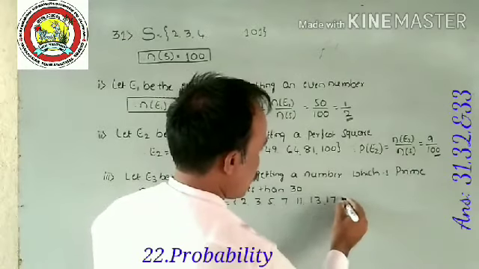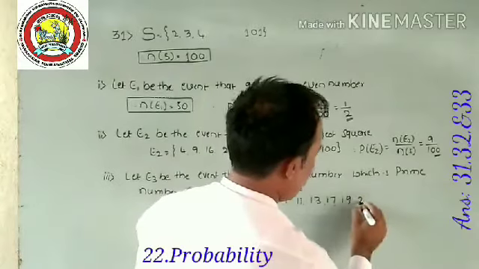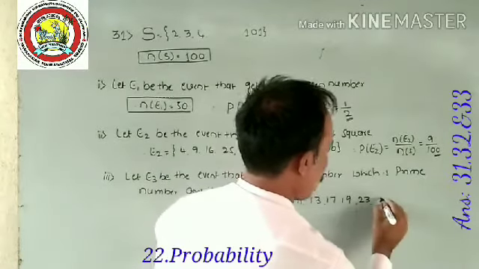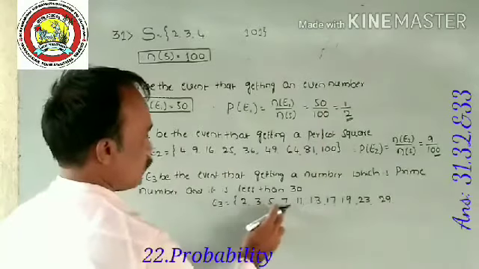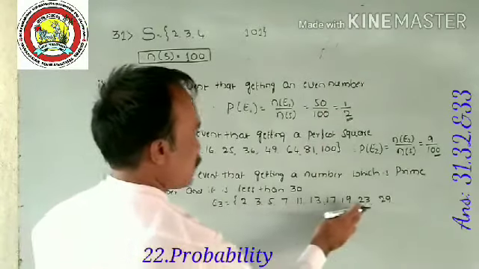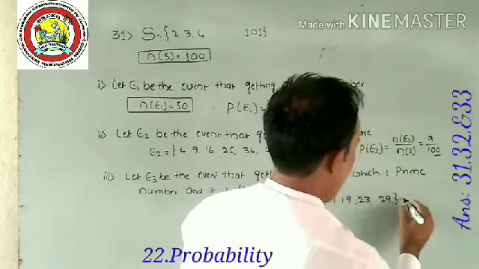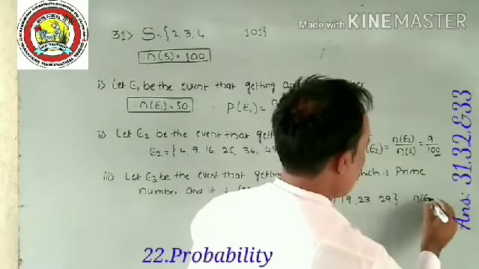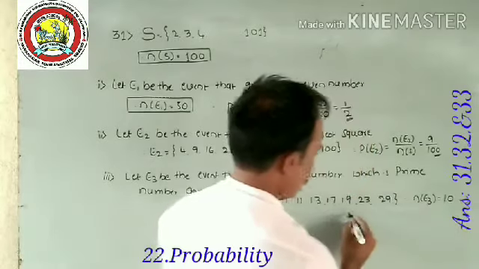Therefore, E3 is equal to 2, 3, 5, 7, 11, 13, 17, 19, 21 is not a prime number, 23, 25 no, 27 no, 29. 1, 2, 3, 4, 5, 6, 7, 8, 9, 10, yes. Therefore, n of E3 is equal to 10.